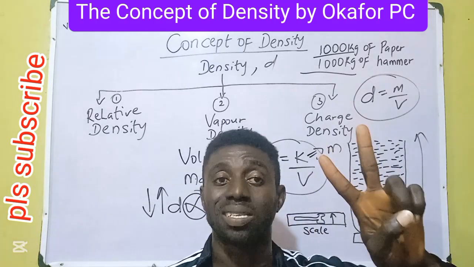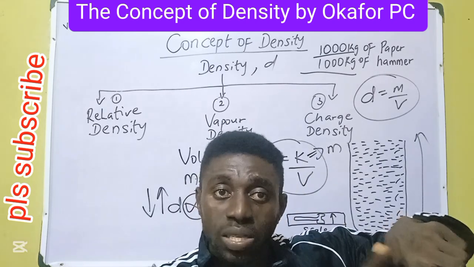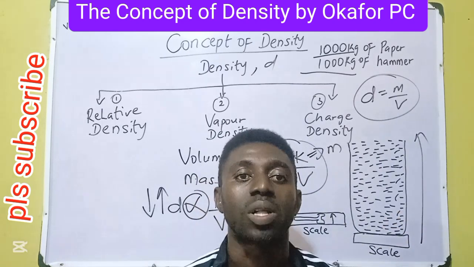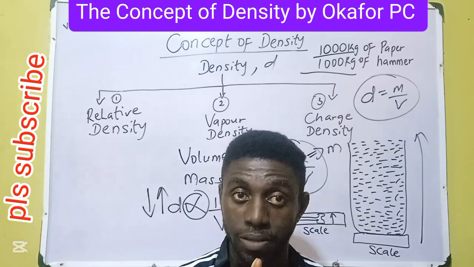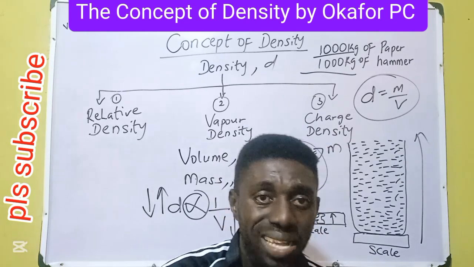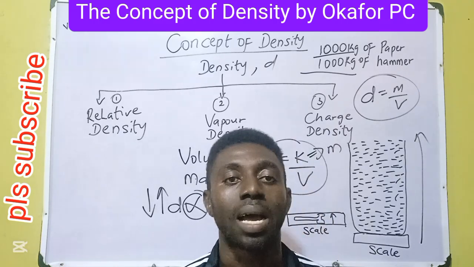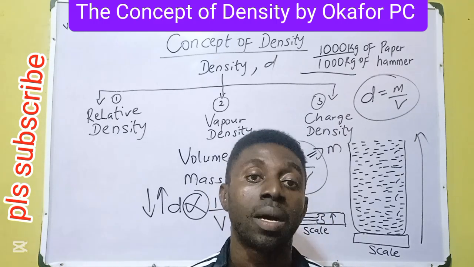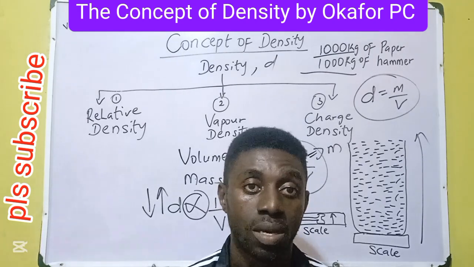Here we compare two densities. So relative density of a solid is density of a particular solid over density of water, or divided by density of water. We use water as a common denominator because water is a universal solvent.